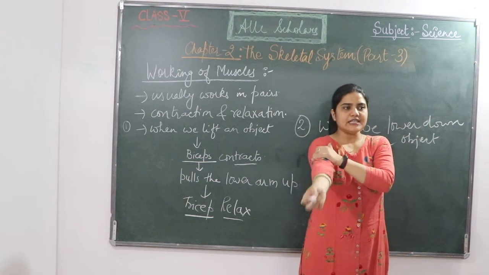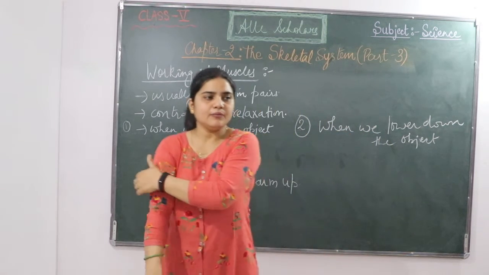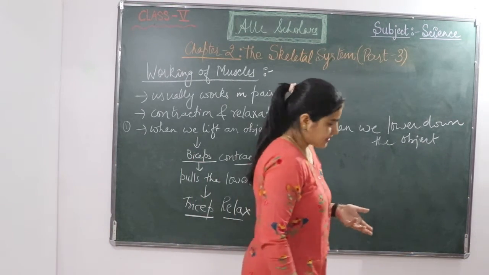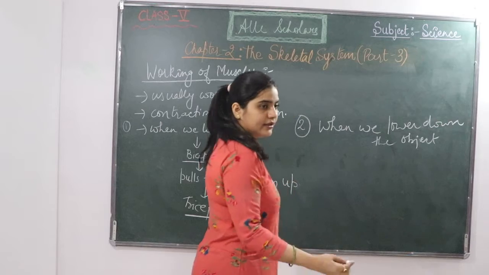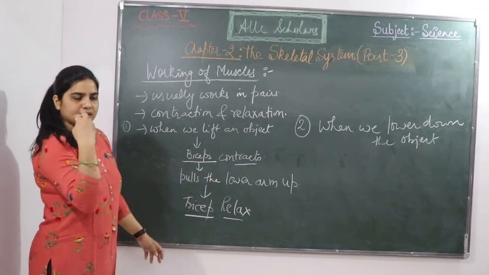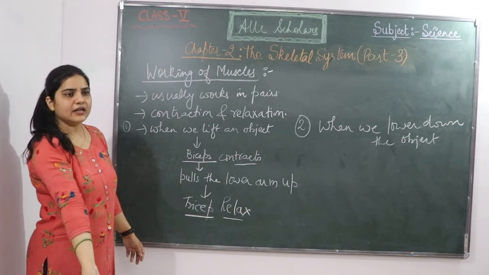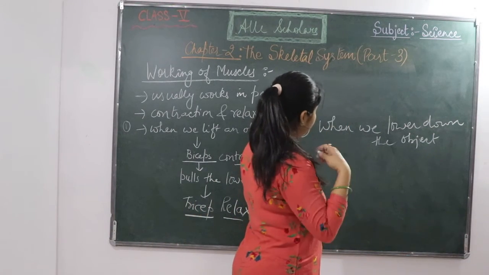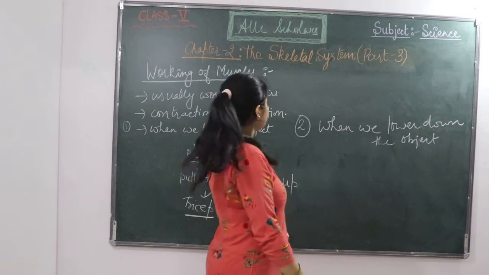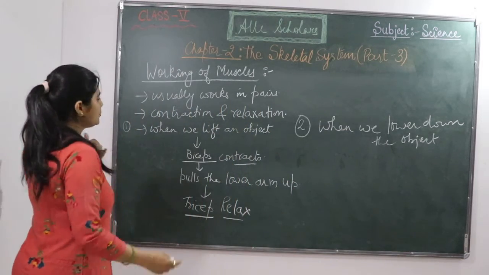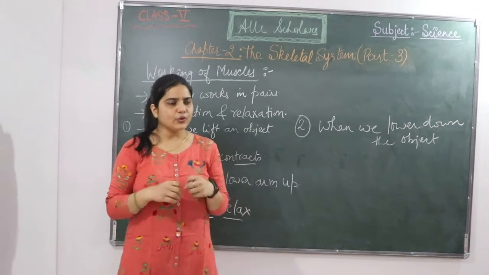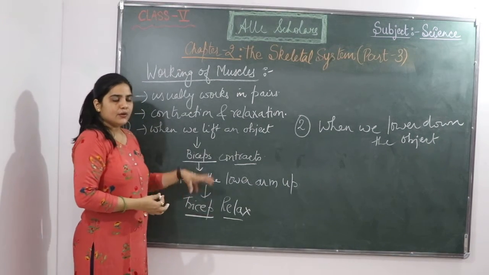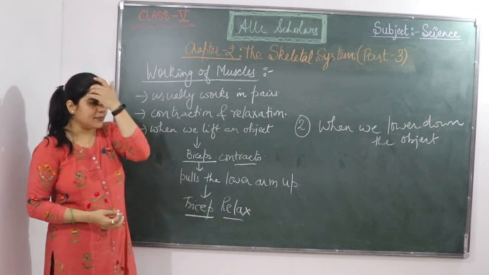अब lower arm कहाँ जाएगा? नीचे जाएगा. So to pull down the lower arm, the tricep is going to contract, whereas the bicep is going to relax. Okay? Fine. In one case we are pulling the lower arm, and in the other case we are lifting it down. So this was about muscles. Muscles work in a pair: contraction, relaxation. We have seen the example how bicep and tricep muscles relax and contract simultaneously.